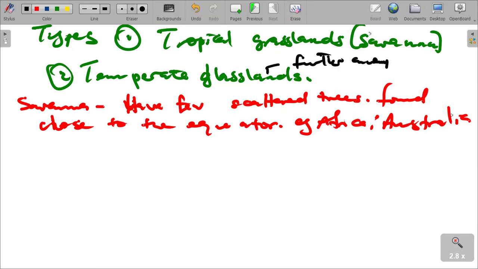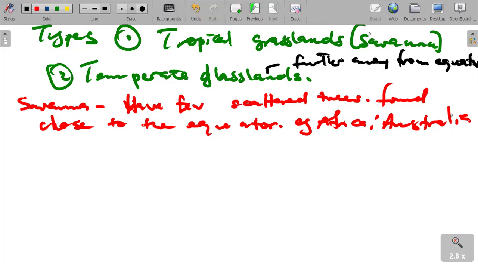Further away from the equator, they are found further away from the equator, the temperate grasslands. In South Africa, we talk about Hungary, we talk about Argentina, Uruguay, and North America, as well as Russia.